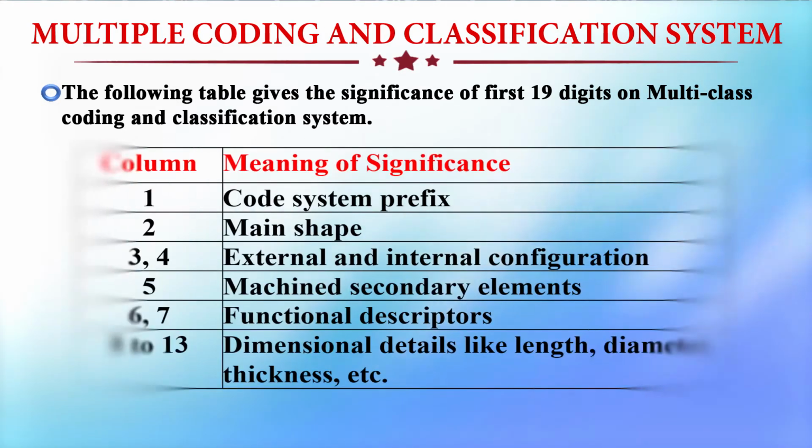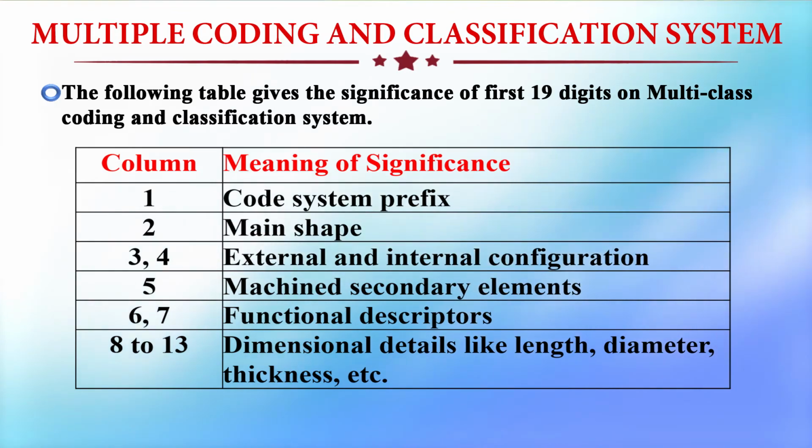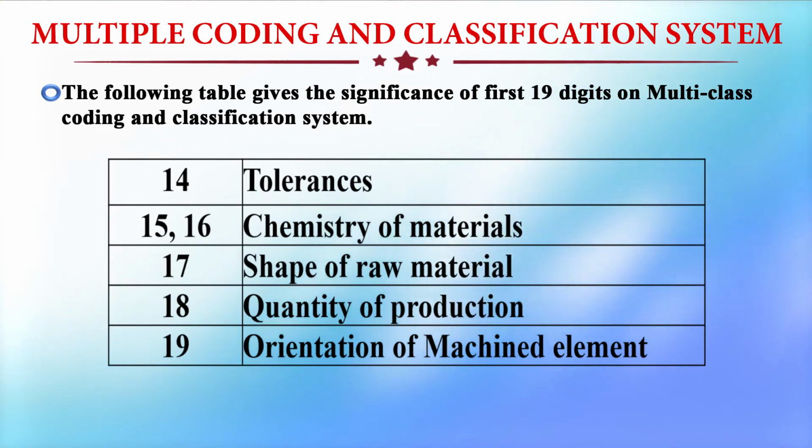The following table gives the significance of the first 19 digits in the multi-class coding and classification system. Column 1 gives the numbers and the meaning of significance. Here you can see that 1 is the code system prefix, 2 is the main shape, and 3 to 4 are external and internal configurations. Like that, 6 and 7 are the functional description. Then 14 is the tolerance, and 19 is the orientation of the machined element, etc. We have to give that coding in a multi-coding system.